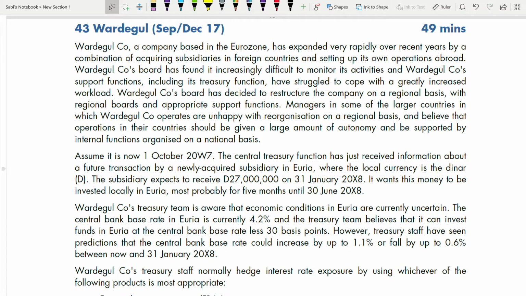Question 43, Wardegul. Before you attempt this question, my humble request: please go through question 42 first. The reason I'm telling you is that if you understand 42, you will understand 43 also. It is the same question. Here also we have interest rate options, interest rate forward and interest rate future.